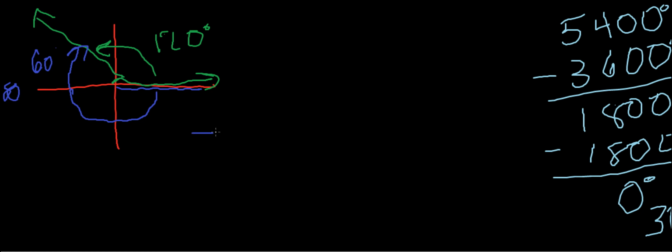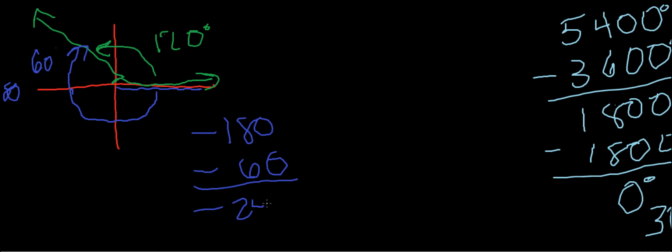So negative 180 degrees minus another 60 gets us negative 240 degrees. Make sure you don't forget this negative sign, because that is telling us the direction. And 240 degrees is not the same as 120 degrees. It's not coterminal. It's negative 240 degrees.